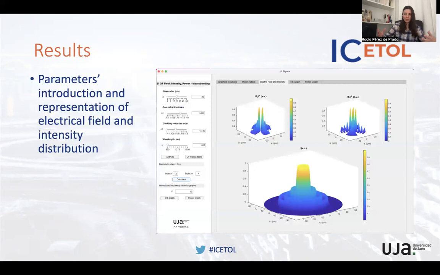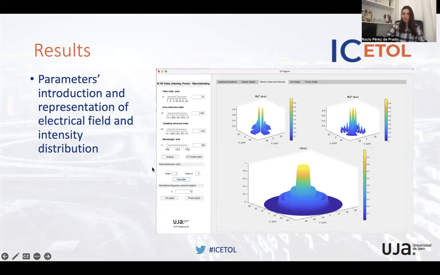Okay, so here we have the results. We have worked on a previous application where we analyzed modes and LP modes, and now we've been able to introduce some important improvements. Here we introduce the index for the modes that we want to analyze in terms of electric field and intensity, and we have this calculate button.